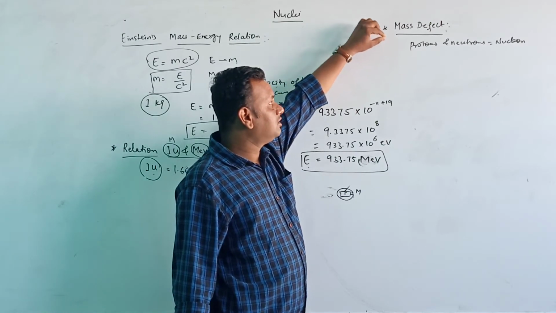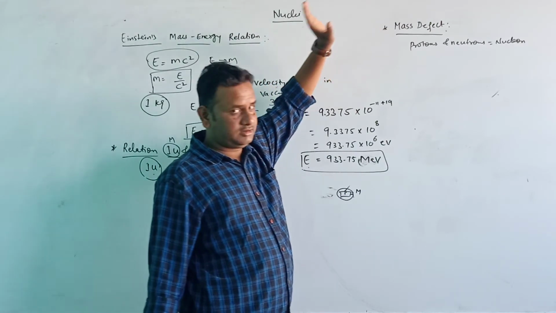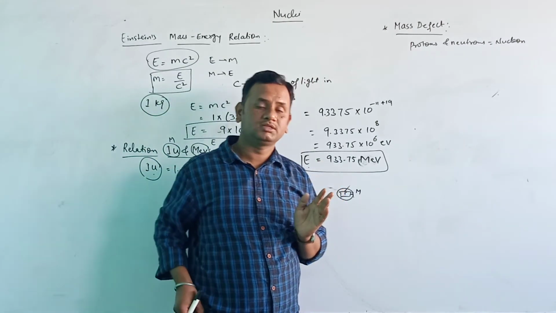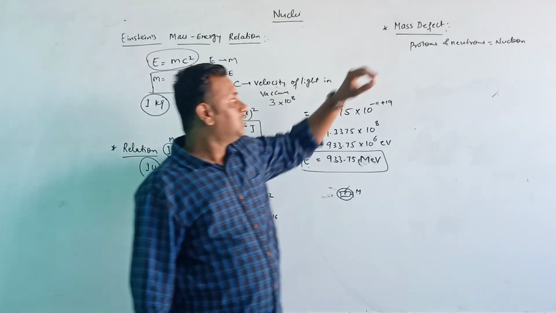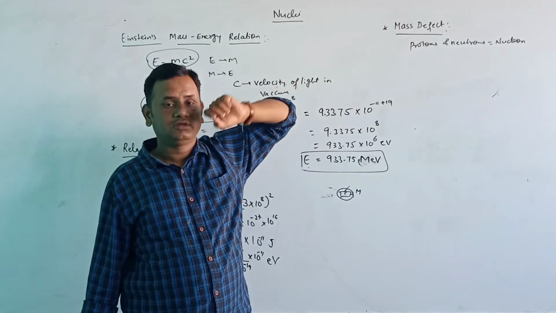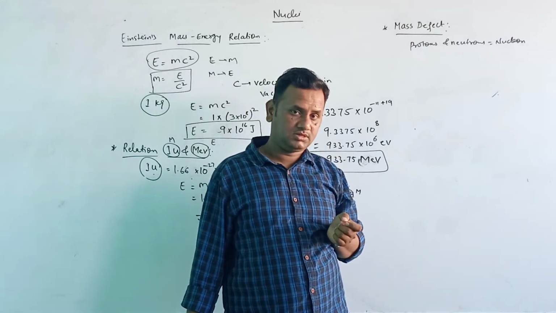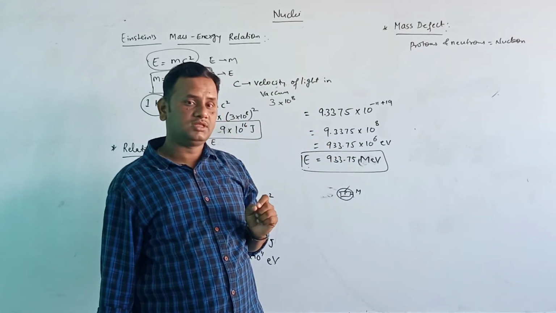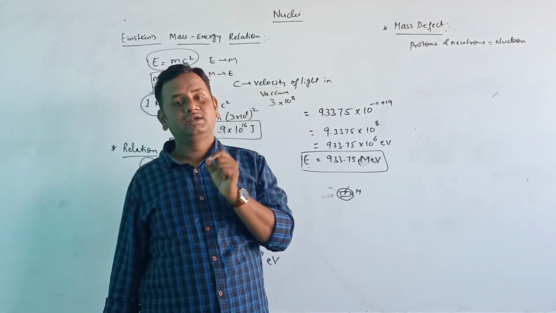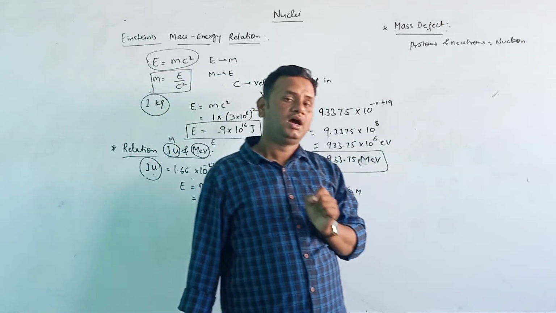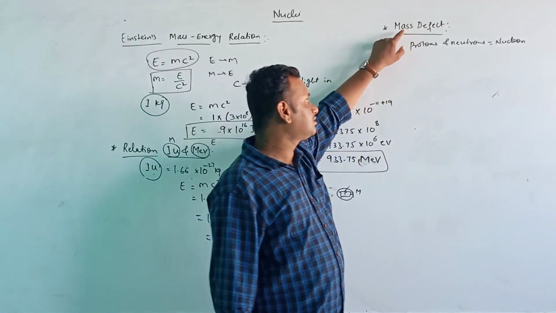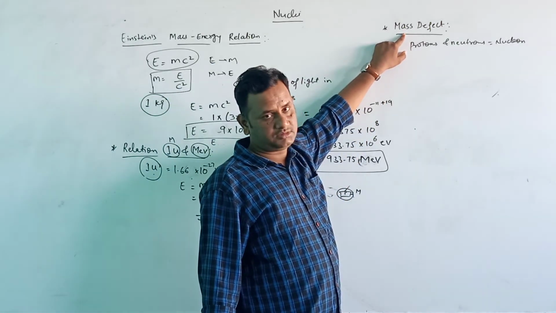So what is this mass defect here? The difference between the sum of the nucleons, the protons and neutrons, and its rest mass is called the mass defect.